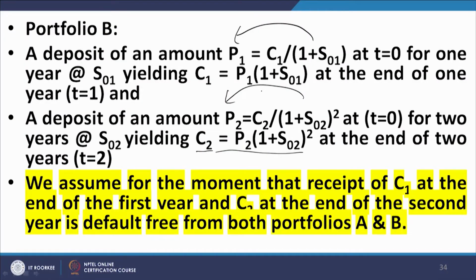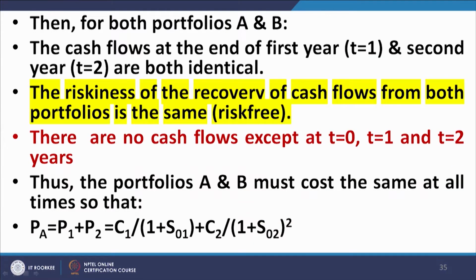S01 represents a deposit for 1 year, S02 represents a deposit for 2 years. We will come back to this issue again. Then for both the portfolios A and B, the cash flows at the end of the first year, t equal to 1, and at the end of the second year, t equal to 2, are both identical.